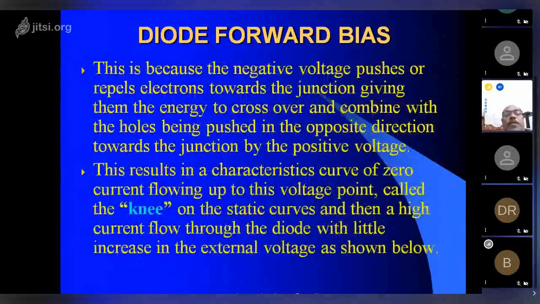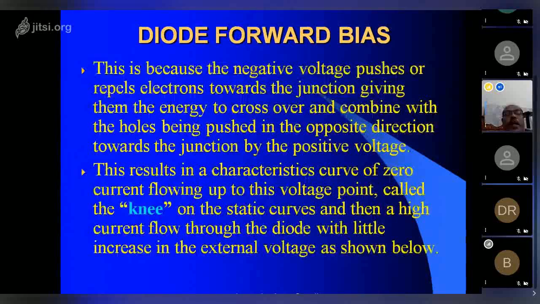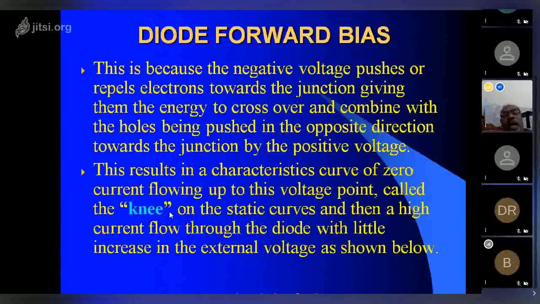This is because the negative voltage pushes the repelled electrons towards the junction, giving them the energy to cross over and combine with the holes being pushed in the opposite direction towards the junction by the positive voltage. The result is a characteristic curve of zero current flow up to the voltage point called the knee of the static curve, and then a high current flow through the diode with a little increase in external voltage, as shown below.